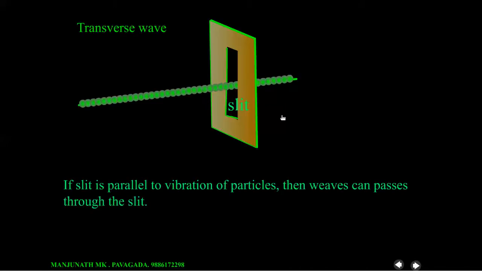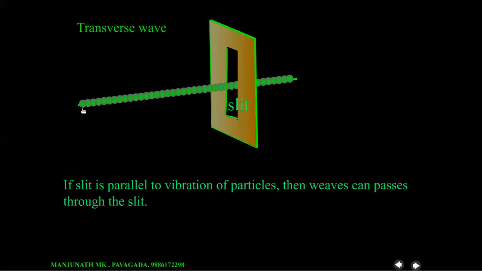Now let us know about polarization. To understand what is polarization, let us consider transverse waves, mechanical transverse waves. Here this is the cardboard in which a slit is made vertically, and this is the thread passing through this slit. Let us assume the thread is made up of a large number of molecules.